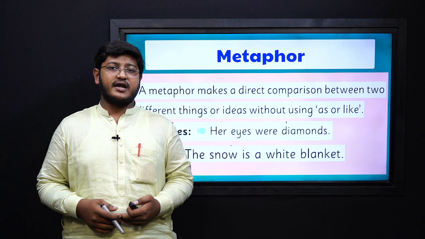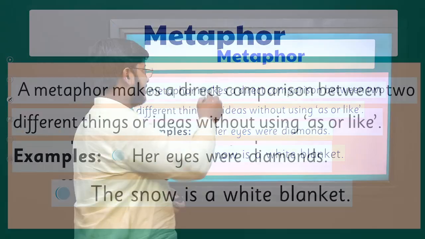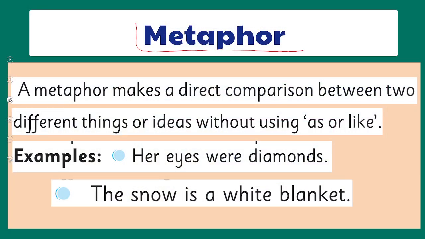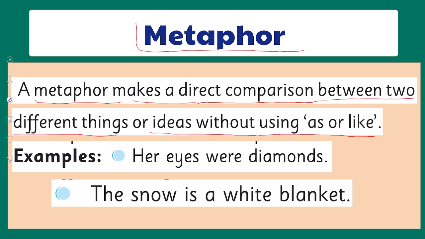Firstly, let's find out what the metaphor is. So here we have to understand the metaphor. Firstly, a metaphor makes a direct comparison between two different things or ideas without using as or like. So in this figure of speech, we make a comparison between two things which are not the same, but they are the same in terms of a particular quality.